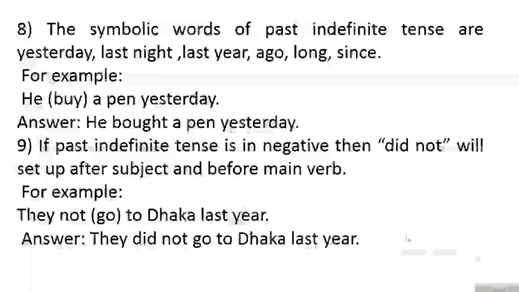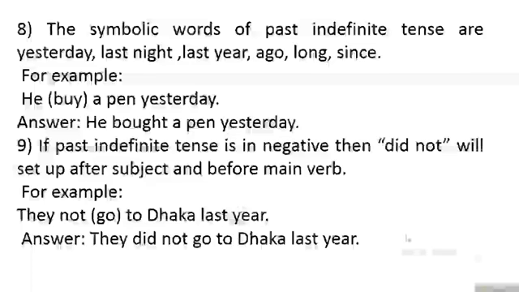Last year here is bearing the symbolic sign of past indefinite, and not is also symbolic. It is a negative. Not here is bearing this negative sentence. It would be a negative sentence by the word not.